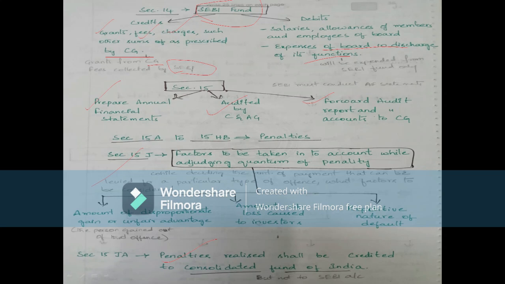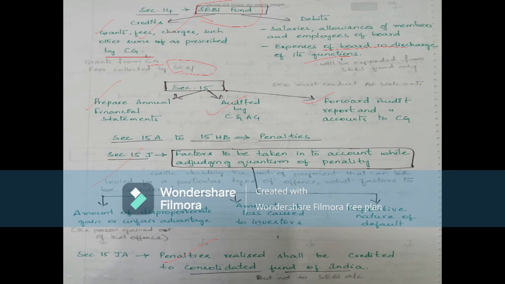Then section 14, the SEBI fund. We all know that we have credits and debits. Under the credit account, we see grants, fees, charges, and such other sums as prescribed by the central government. So grants from the central government, and fees or charges collected by SEBI, are all credited to the SEBI fund.